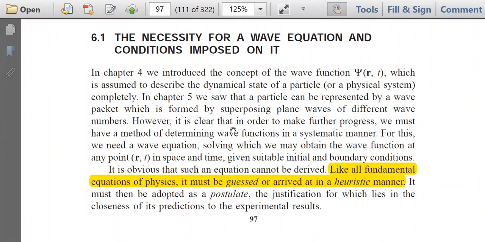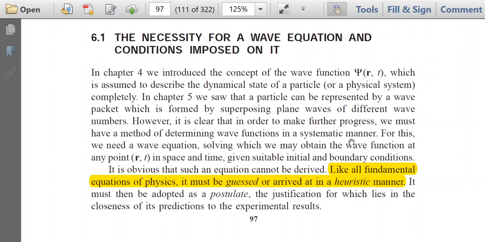Now, it is clear that in order to make further progress, we must have a method of determining wave functions in a systematic manner. That is, we are going to determine the wave function psi(r,t) in a systematic manner. But how can we do this?